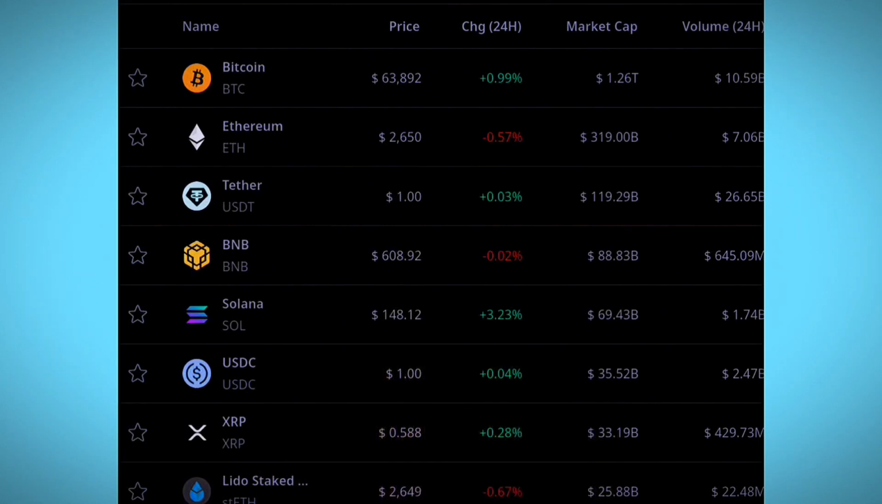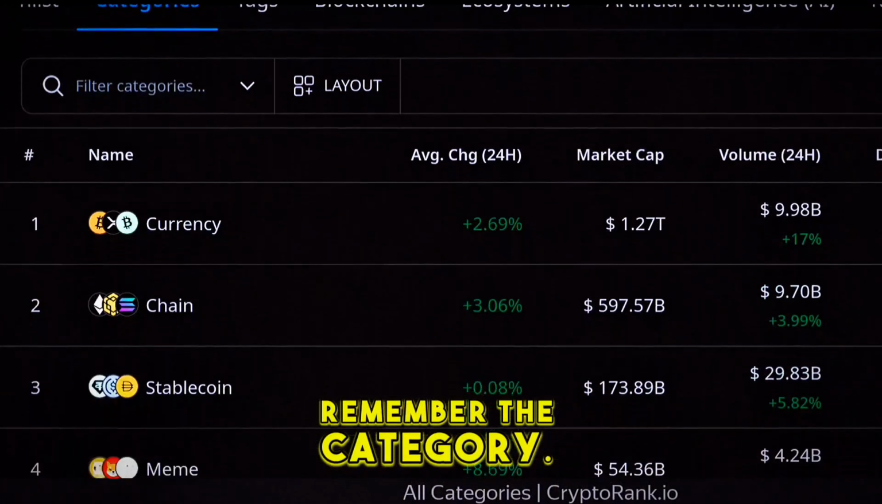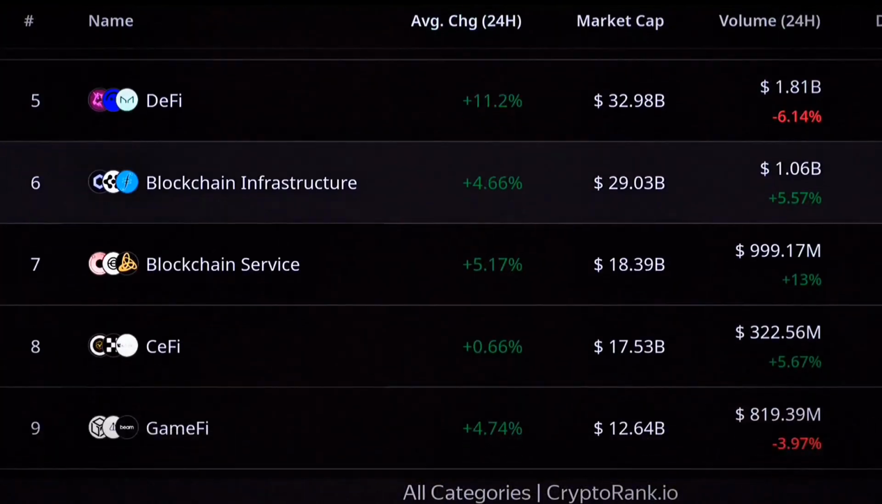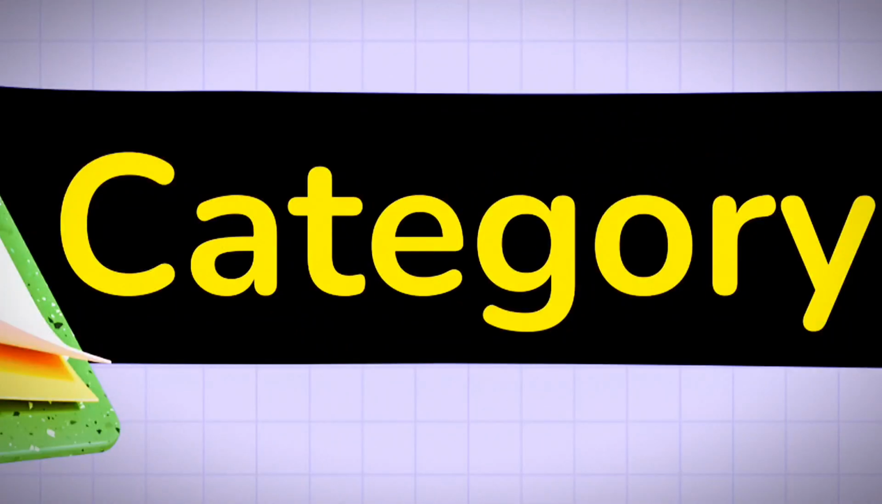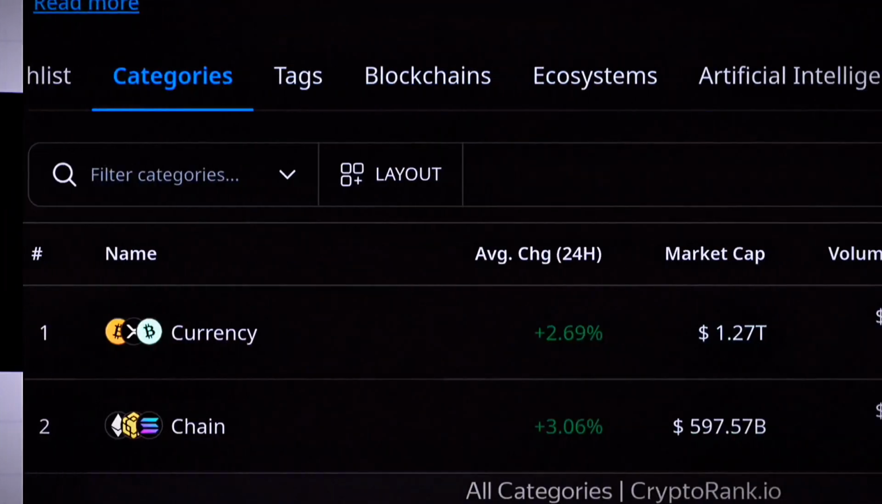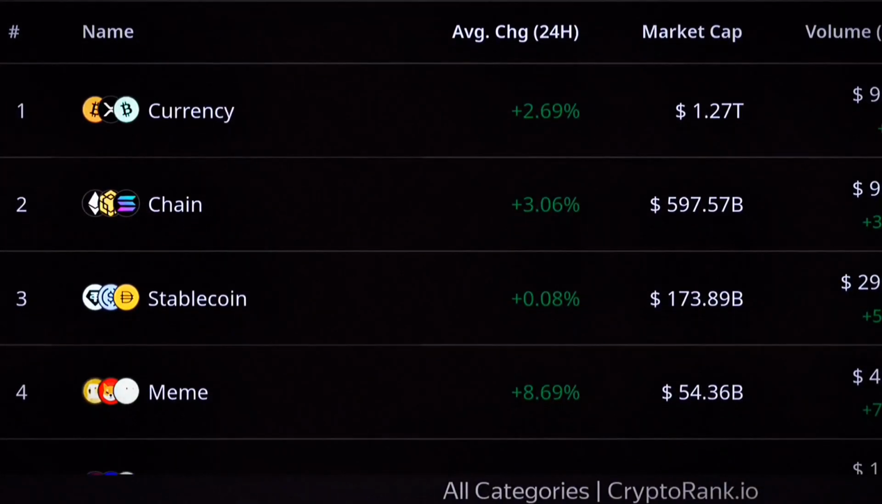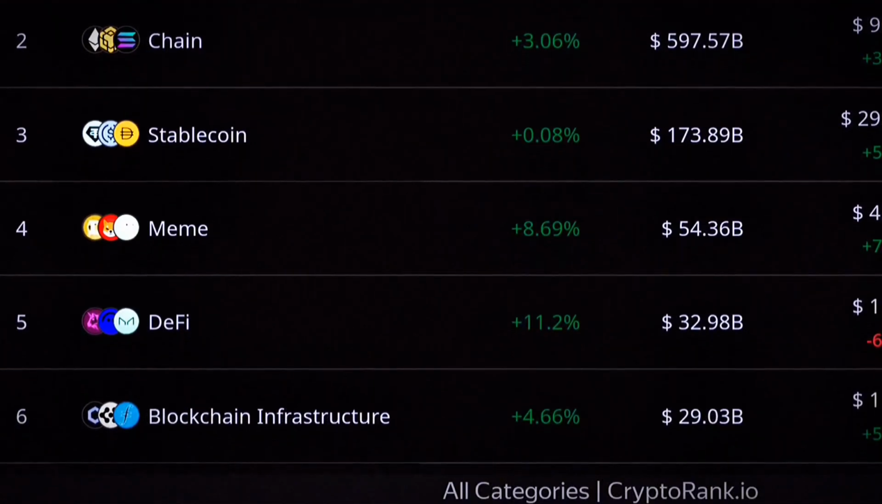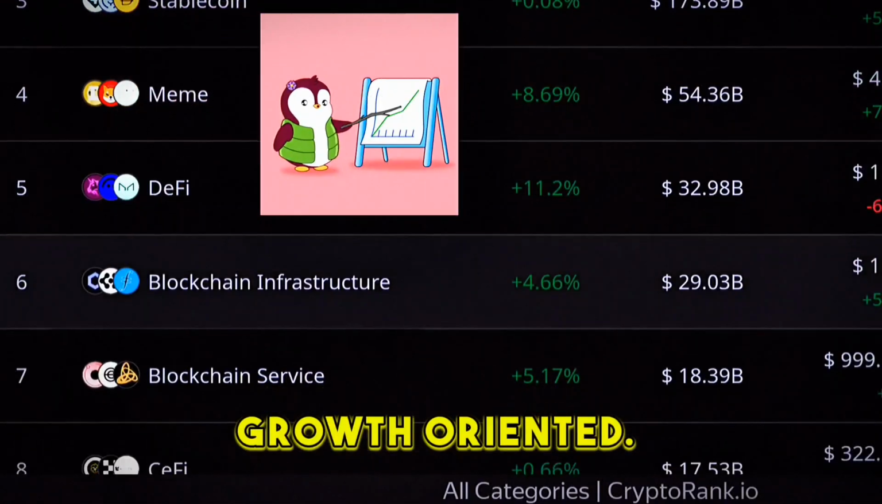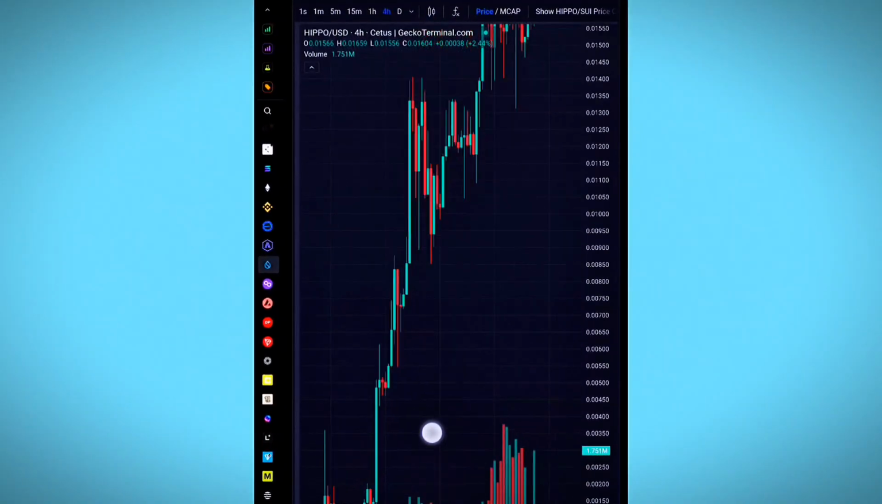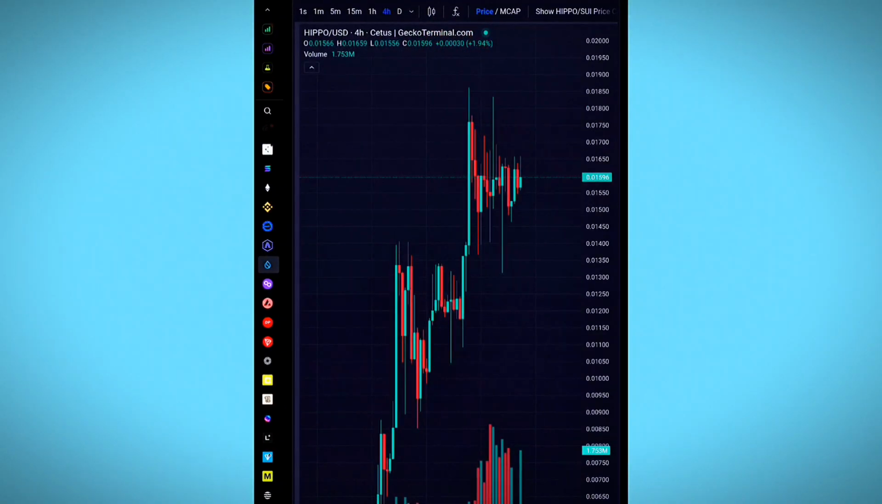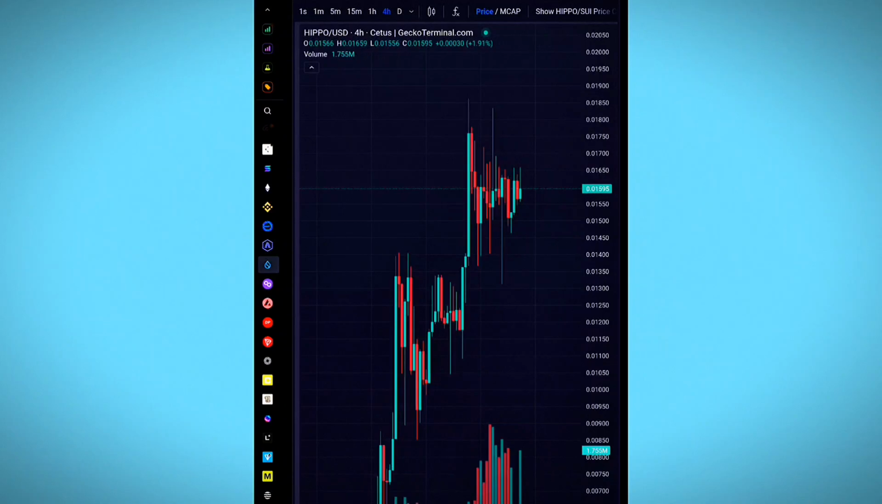So when you are going to assess your token, you need to measure its market cap against the top 100 coins, and also remember the category of the token that you are going to be investing in. First we want to look at the market cap and go with the category of the token that you're going to be choosing, because the category is very essential. There are categories that are very growth oriented, and there are some categories which are dead. So you need to go with the trending categories of these tokens in order to have some growth with your money.